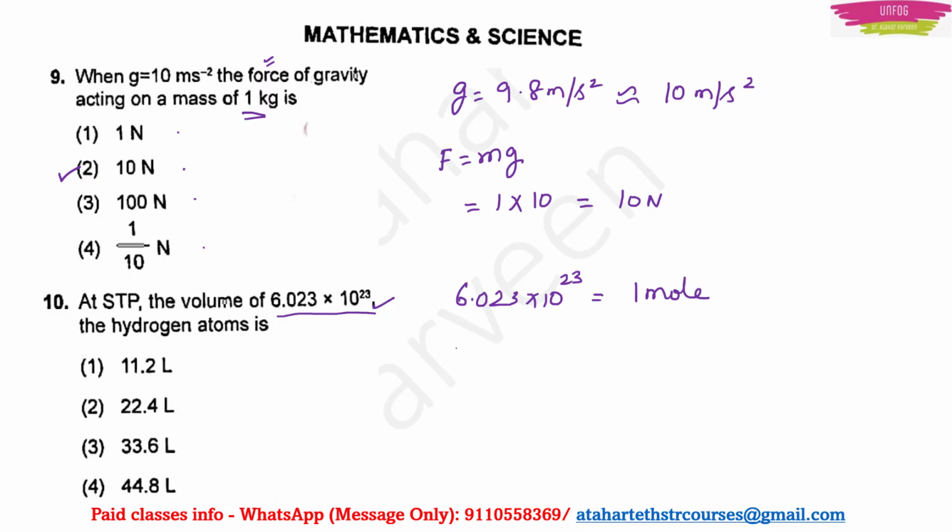Now we know that 1 mole of gas at standard temperature and pressure should occupy how much volume? 1 mole should occupy 22.4 liters of volume. So this is a standard number which we should know, right? Now we know that 6.023 into 10 to the 23 is actually 1 mole. Indirectly they are asking the volume of 1 mole of the hydrogen atoms. So the correct answer is 22.4 liters. Option 2 is the correct answer here.